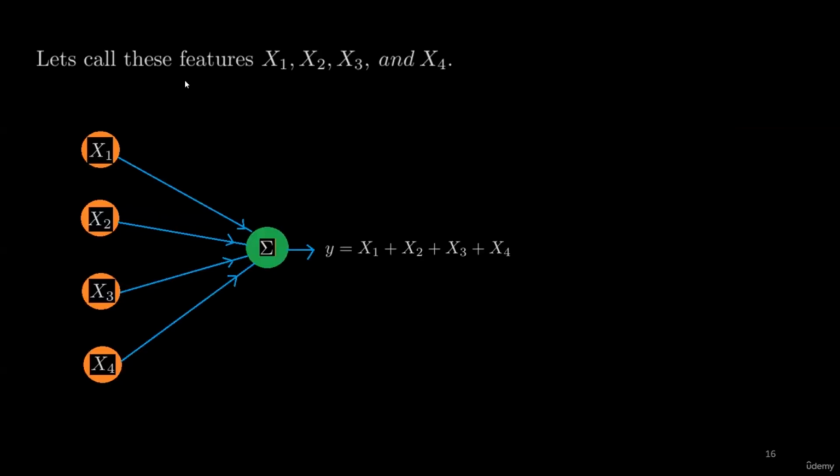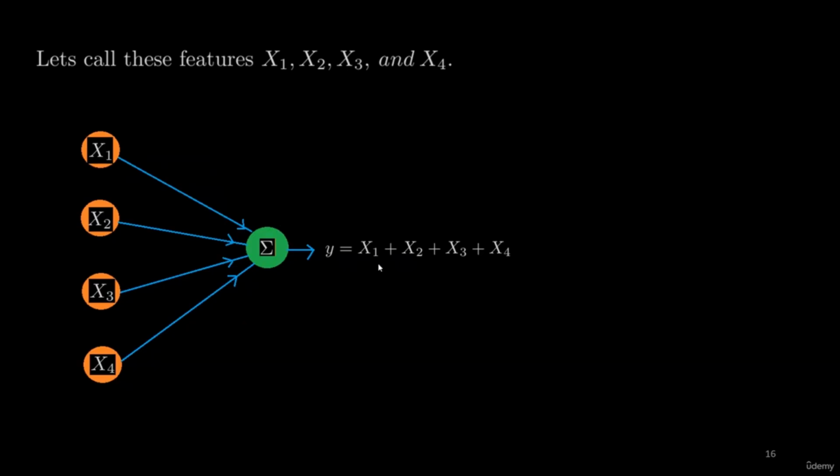Now, we call these qualities features. Let's call them X1, X2, X3, and X4. These 4 features are the qualities of a candidate appearing in an interview. Let's see how we can process these features with the help of a perceptron and make a decision about the candidate. X1, X2, X3, X4 are the features of the candidates, and we are processing these features through a perceptron.